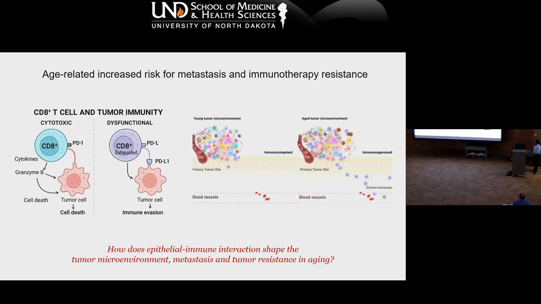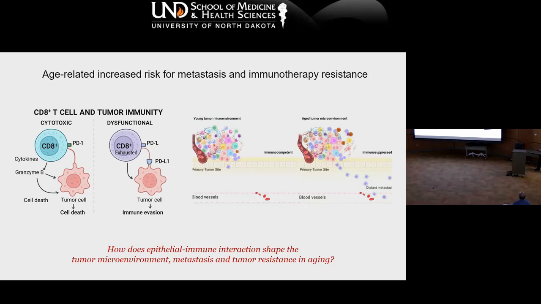This PD-L1 and PD-1 interaction is well established in the tumor immunology field, and it leads to CD8 T cell exhaustion, and the tumor cells evade the immune checkpoint from the CD8 T cell. So CD8 T cells are really critical for tumor immunology.